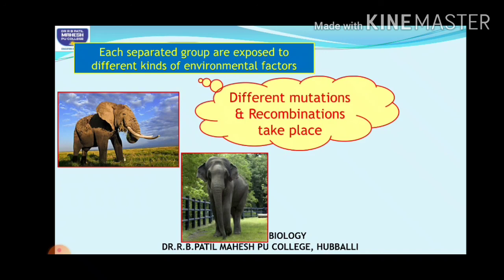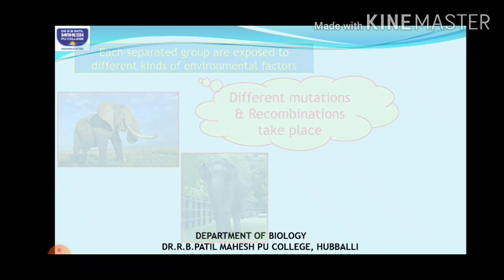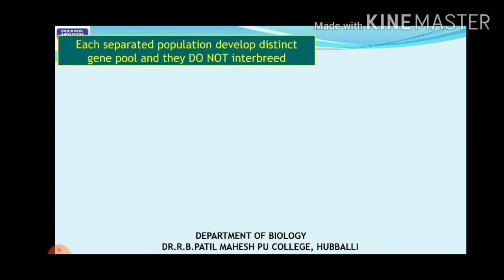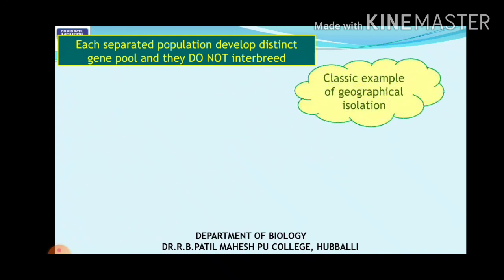Mutations might occur in them, and that may lead to recombinations, and that may lead to new varieties. Each separated population develops a distinct gene pool. So now they develop into new, different species, and they will not be able to interbreed.